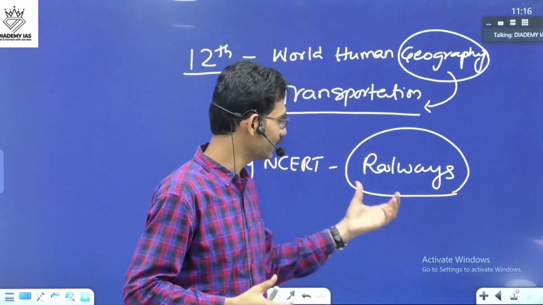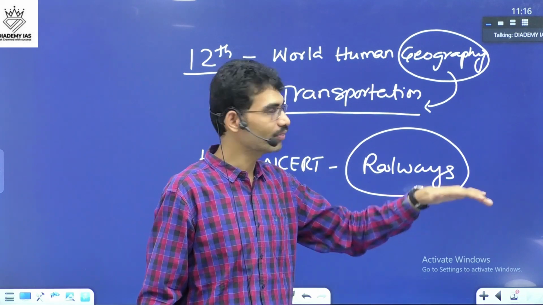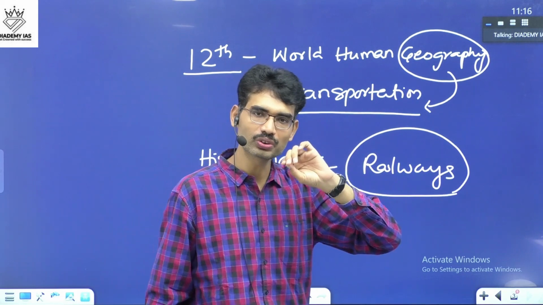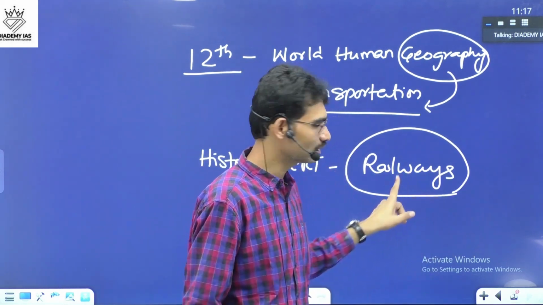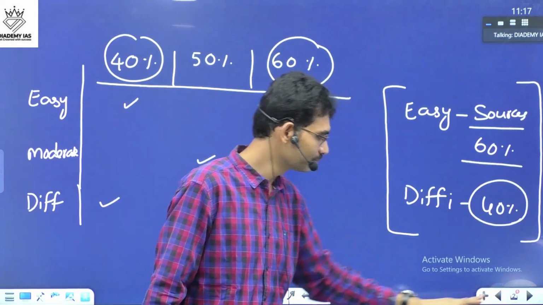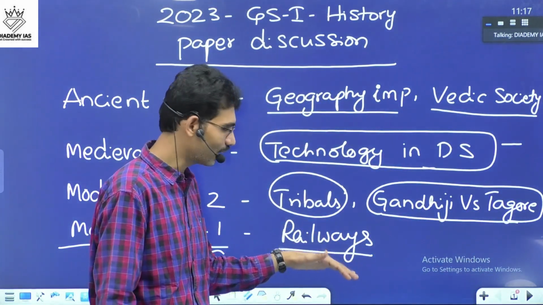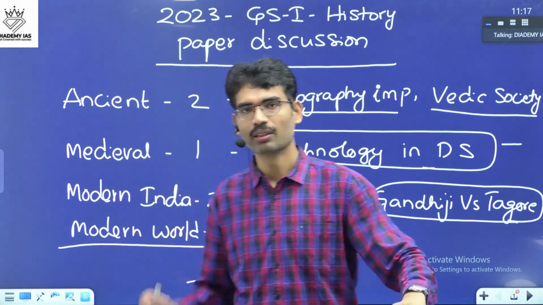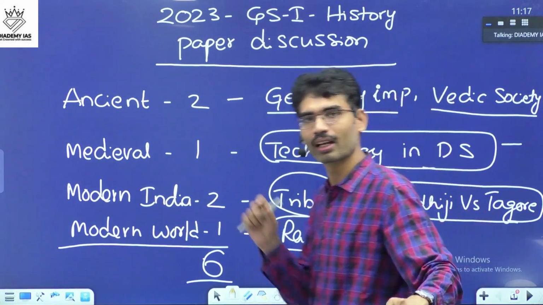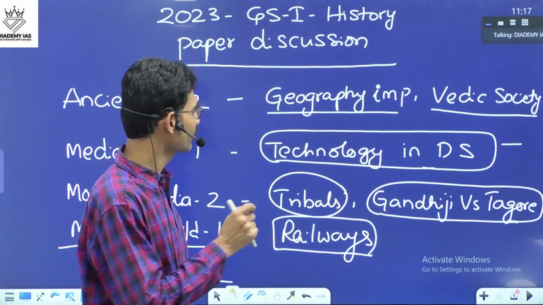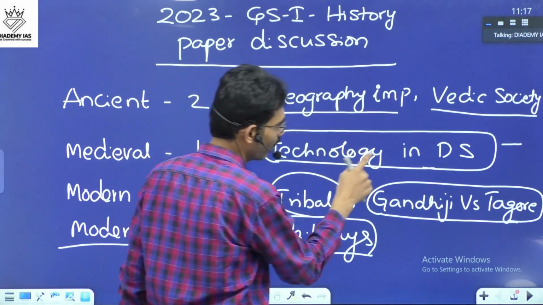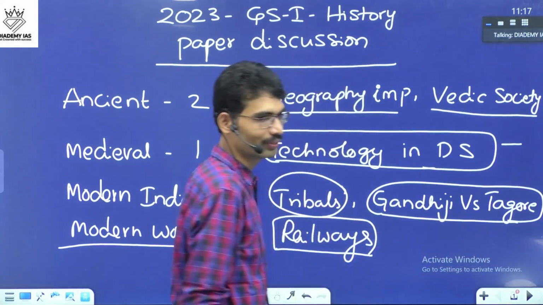You have some kind of content related to railways. That content can come from geography also, economy also, history also, anywhere. You use every dimension, just you meet the demand of the question. In that way, this particular question can be handled. But from NCERT books itself, not just history books, with the help of geography NCERT and history NCERT, you are able to answer this particular question. In that way, relatively 4 questions you can handle, 1 question is moderate and 1 question is a difficult one.